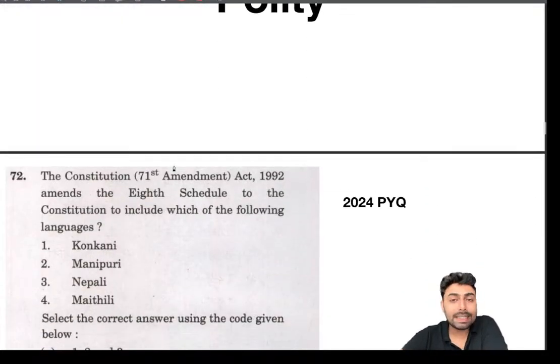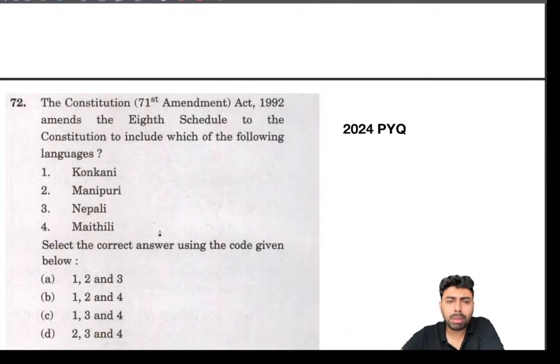Then we'll be moving on to the polity side of things. Here, not much diversity is there. The classic thing will be mixing up of articles, mixing up of dates, and whether or not they are defined in the Constitution. These are the patterns in polity. Other than that, there is not much confusion arising out of polity. Most of the questions will be straightforward only.